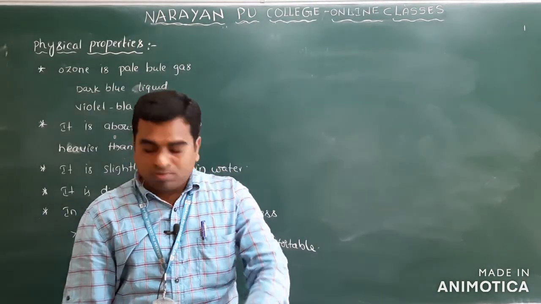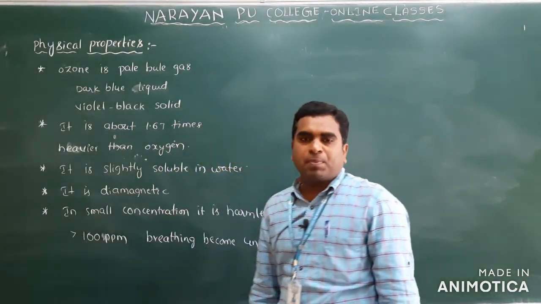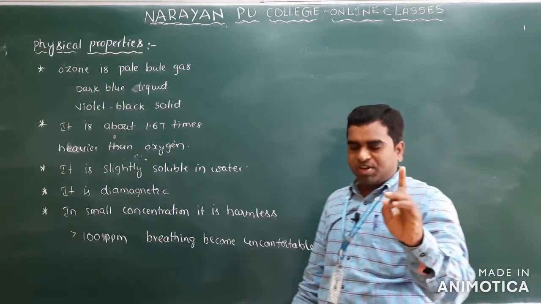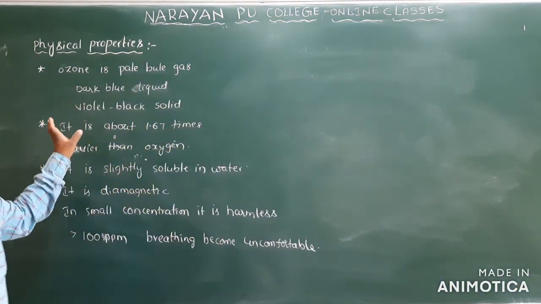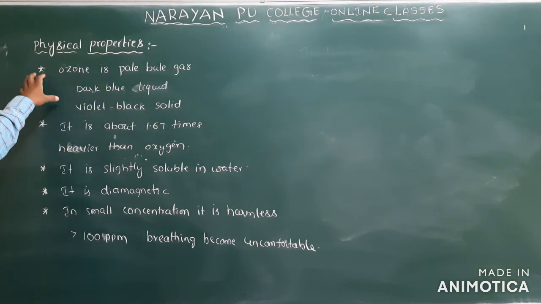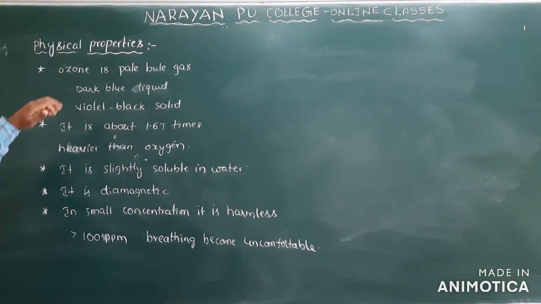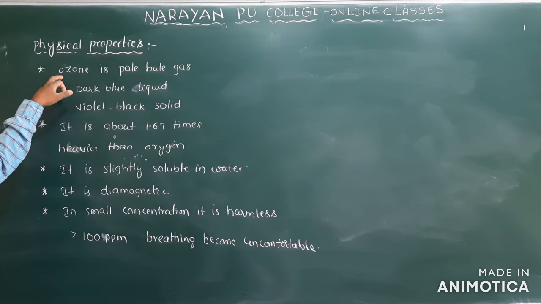So next we have physical properties. Preparation, only one preparation, that is very important for PU examination. Clear? So next one is structure. We have already discussed the physical properties. Clear? So it is available in three forms also.